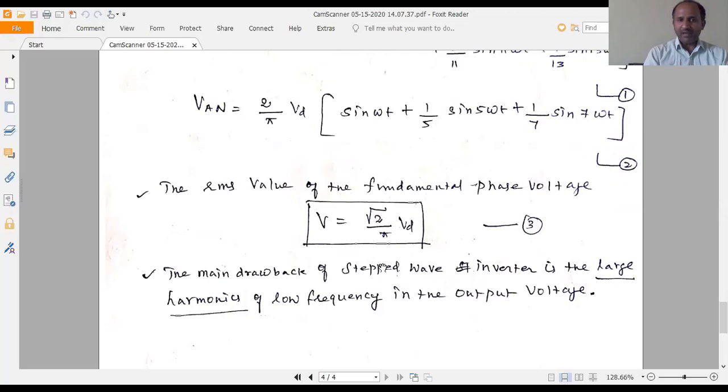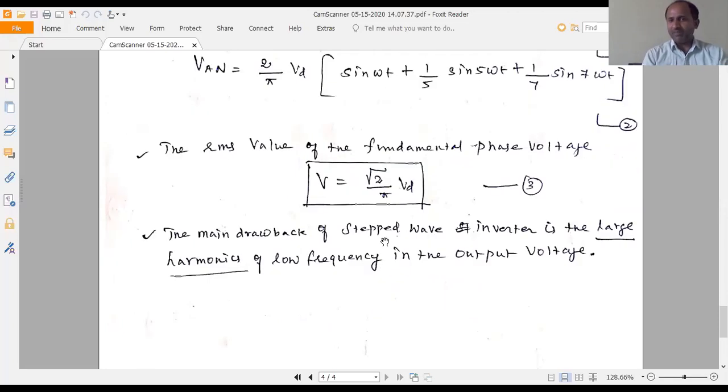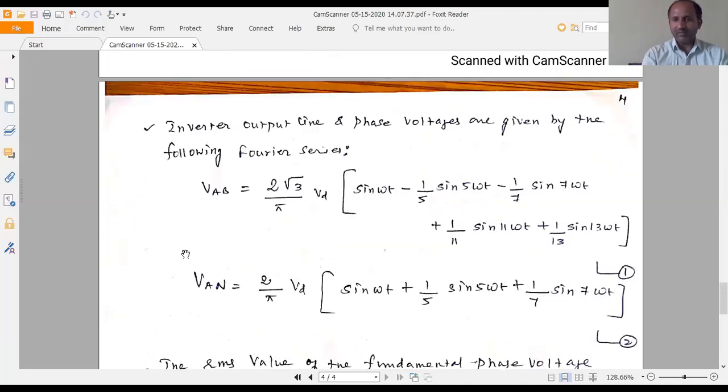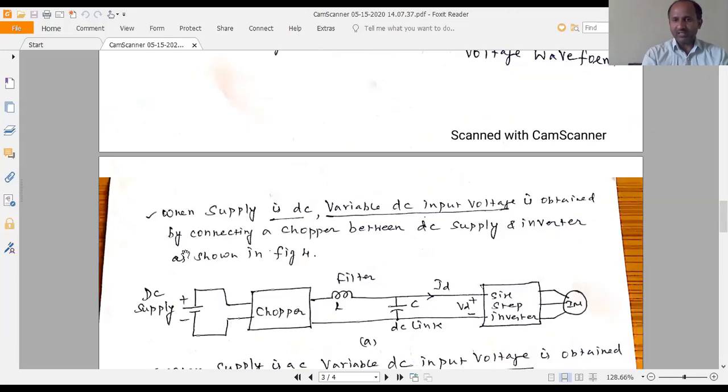The main drawback of the stepped wave inverter is large harmonics. Here we have used a 6-stepped wave inverter, which has large low frequency harmonics in the output voltage. There will be large harmonics present in the output of the inverter. In order to reduce that, we have added an electrolytic capacitor filter. So this is said to be a voltage source inverter which is directly connected to the induction motor drive.